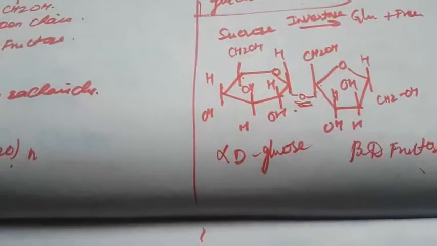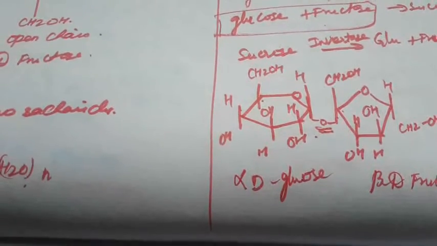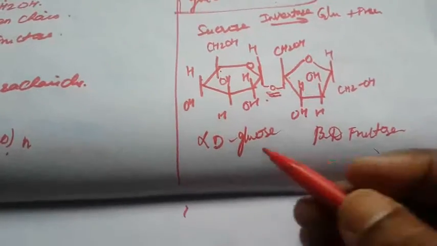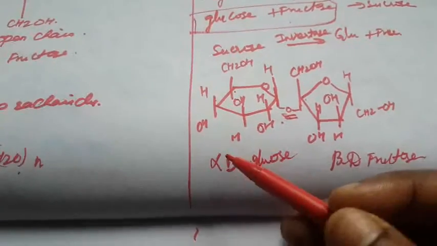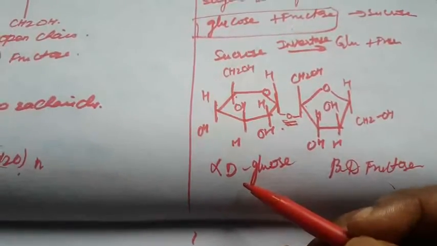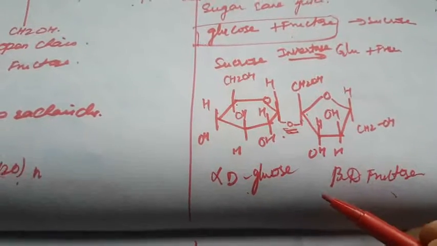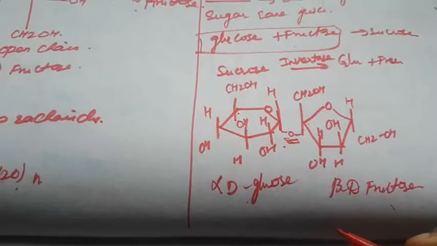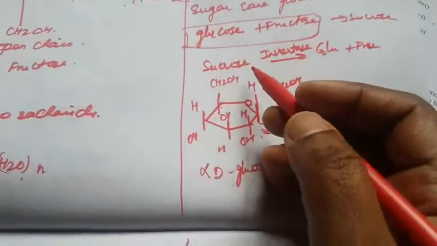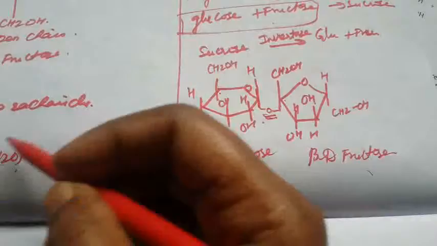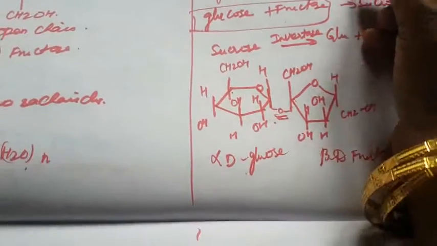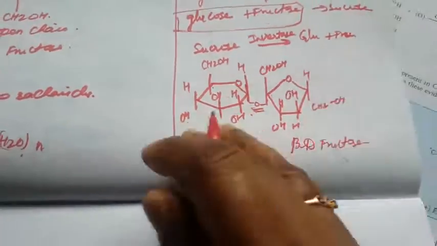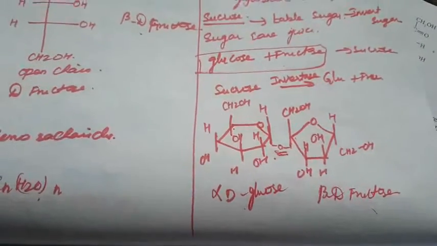Sucrose and glucose are dextrorotatory compounds, while fructose is levorotatory. So two rotations will be there during hydrolysis. The optical rotation of the reaction changes from dextro to levo. Hence sucrose is otherwise called invert sugar. I already told what invert sugar is. Sucrose is otherwise called table sugar or invert sugar.